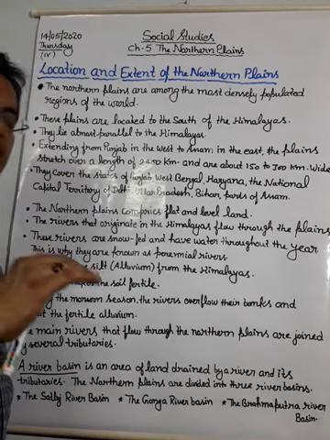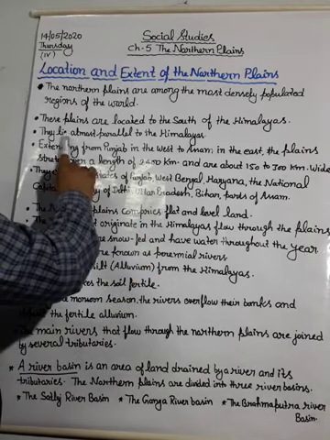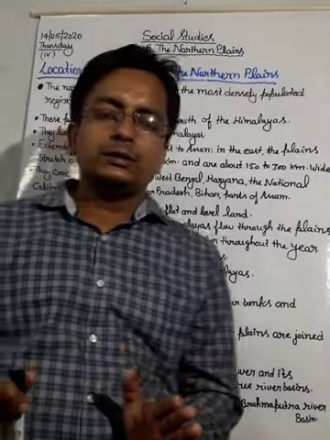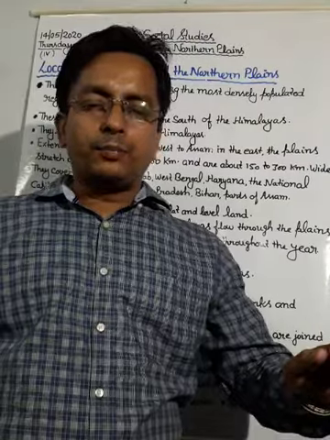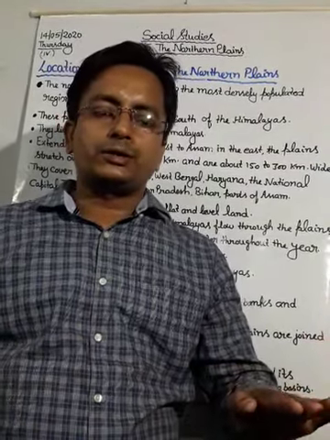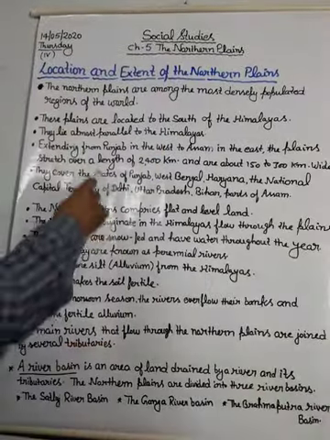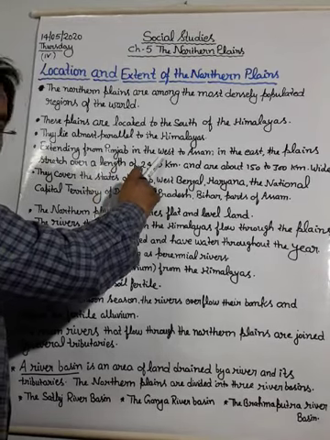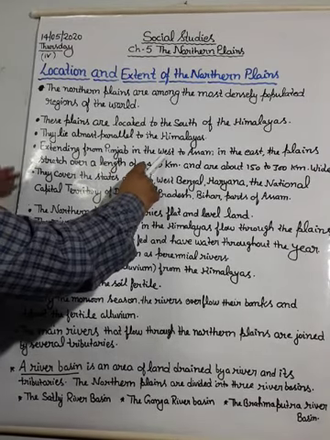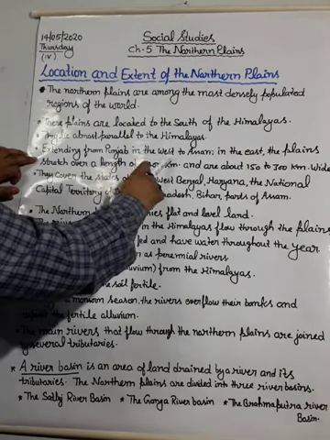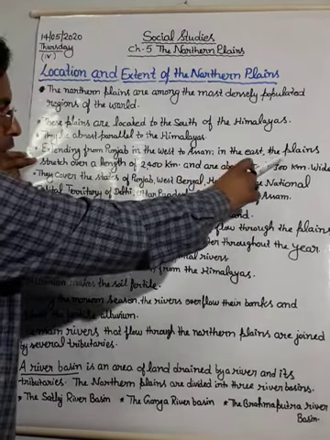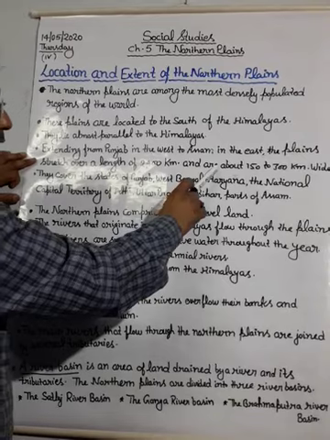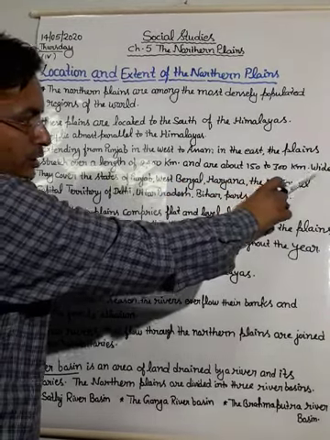They lie almost parallel to the Himalayan mountains. Extending from Punjab in the west to Assam in the east, the plains stretch over a length of 2400 km and are about 150 to 300 km wide.